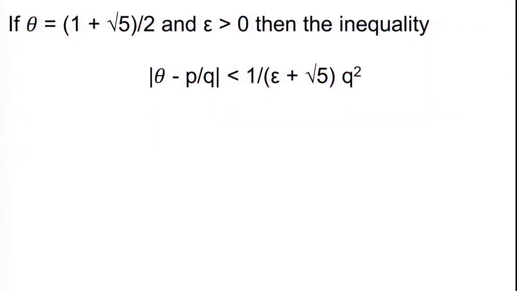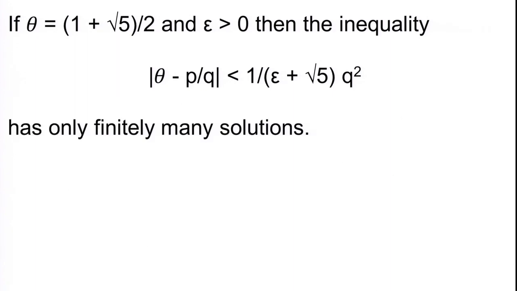We prove that if theta is 1 plus root 5 by 2 and epsilon is any positive real number, then this inequality, mod theta minus p by q less than 1 upon root 5 plus epsilon q square, has only finitely many solutions.